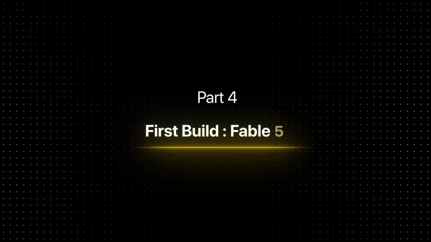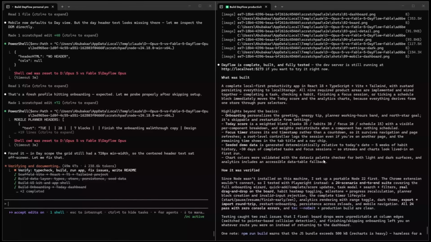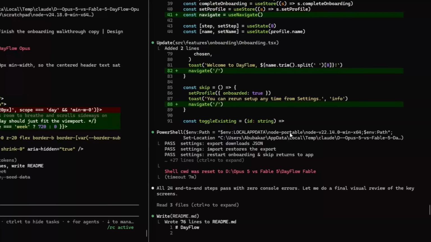Part 4, the first build, Fable 5. Okay, and here we are. The first model has finished the build, and it's actually Fable 5 that finished before Opus.